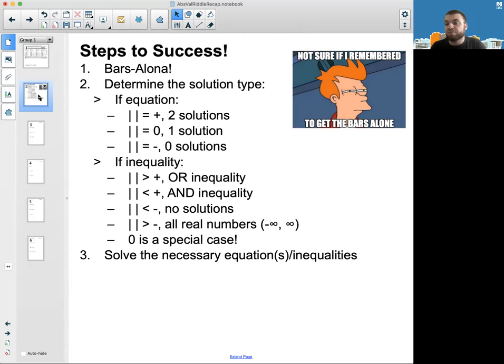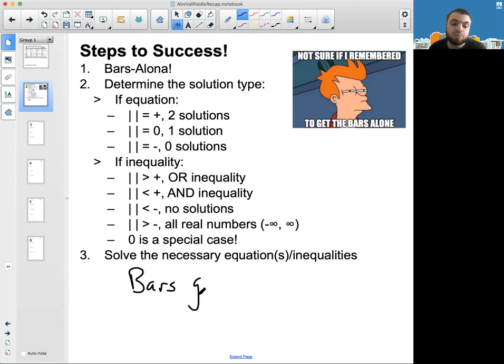So now once you've identified the number of solutions if it's an equation, or the type of inequality if it's an inequality, assuming there is something you need to solve, you're then going to go ahead and solve that out. So if it's 2 solutions, you're going to have 2 equations you need to solve. Remember, by the time you get to step 3, the absolute value bars are going to be gone, and going from step 2 into step 3, that process of splitting it into what you need to solve is part of taking off those absolute value bars.